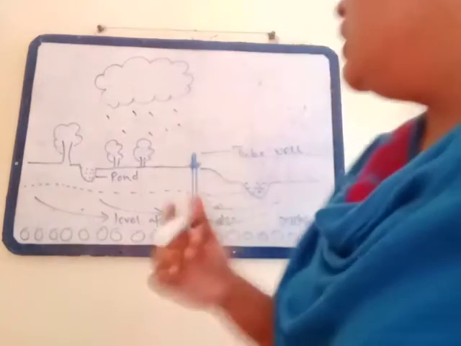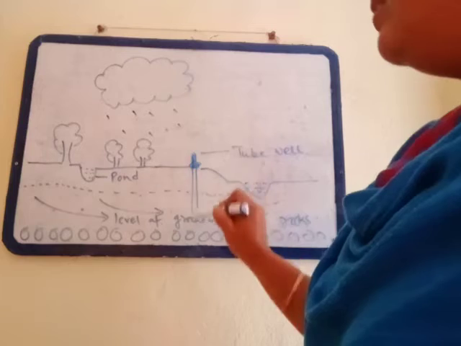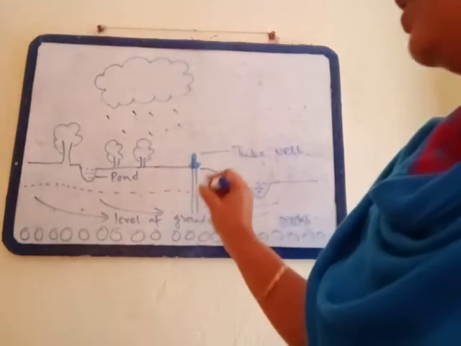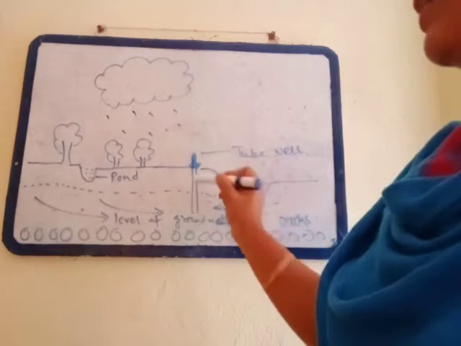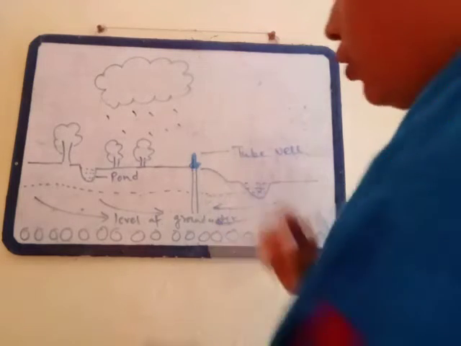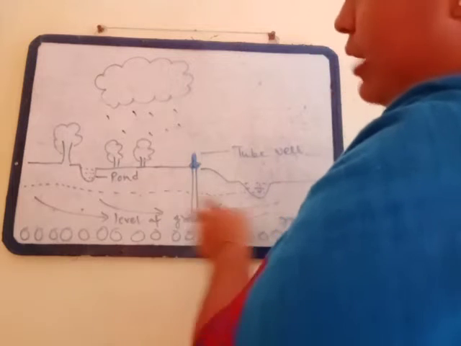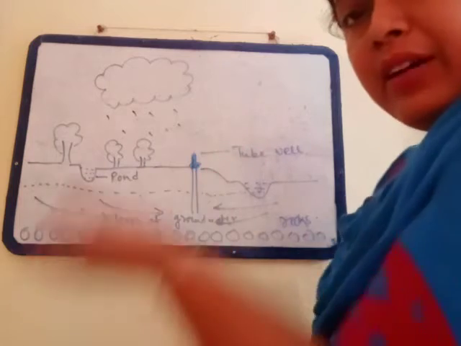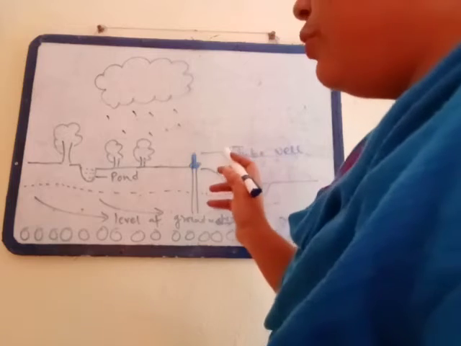But how can we use this water? Through the tube well. You can understand this is the big one, it's a tube. With the help of this tube well we get the water. This tube goes into this portion, where you can see the level of groundwater, and with the help of the tube well we get the water.